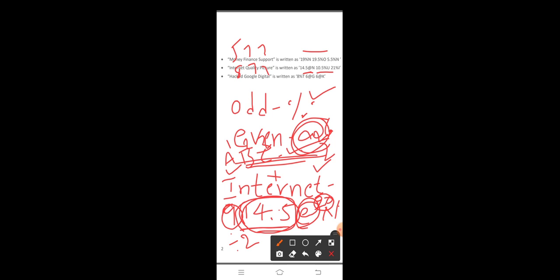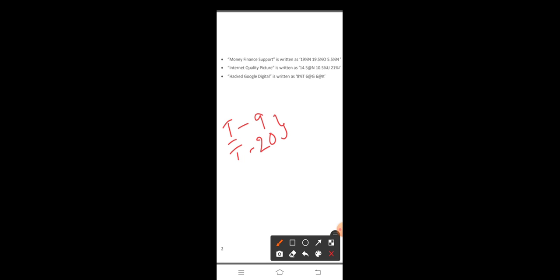So I is 9 and T is 20. 9 plus 20 equals 29, divided by 2 is 14.5.